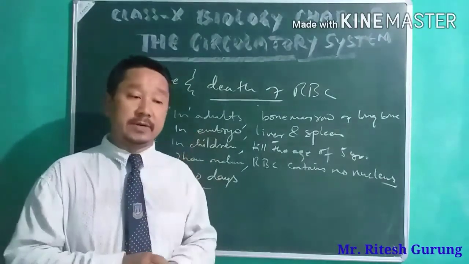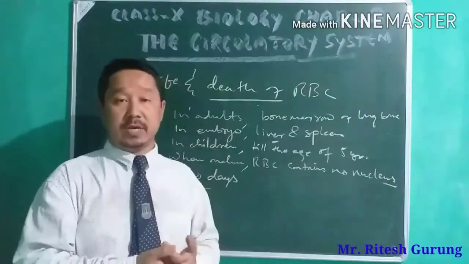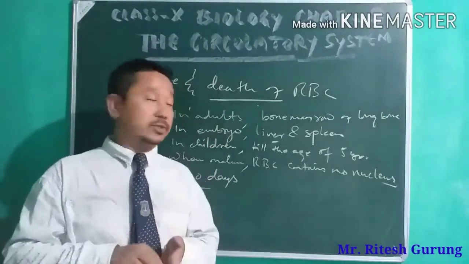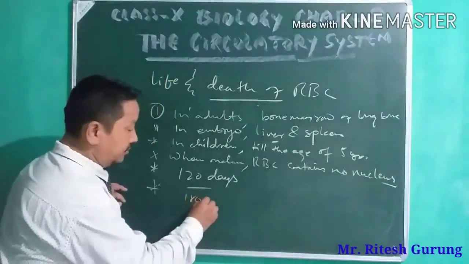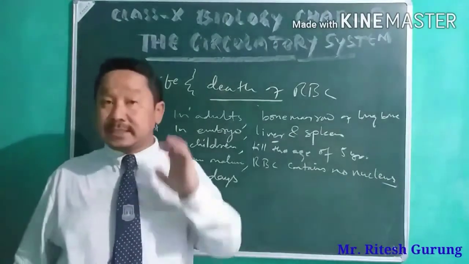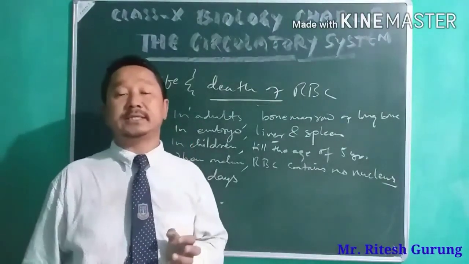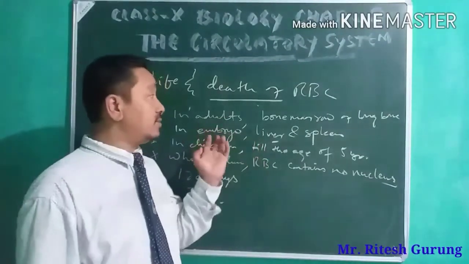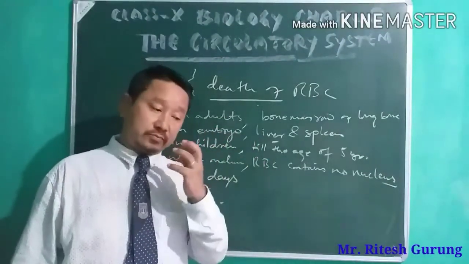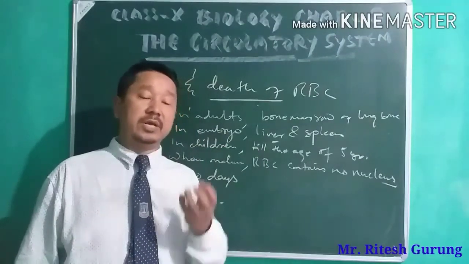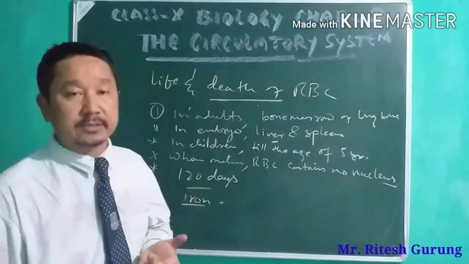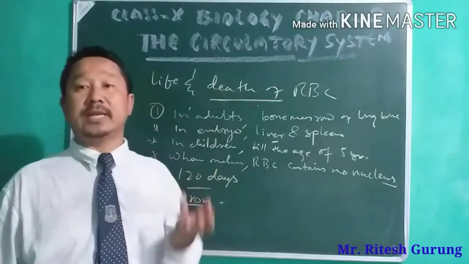Okay, then in the liver, if the RBC is destroyed, what happens is that your iron is retained in the liver, whereas the other part, the protein, because as you all know, RBC contains iron and it contains protein.